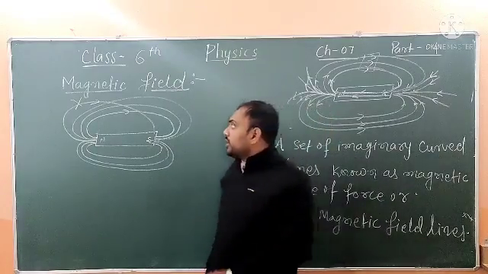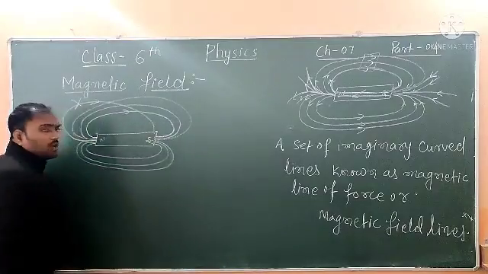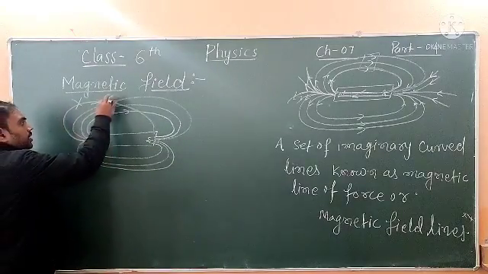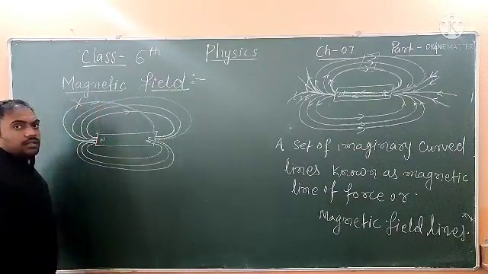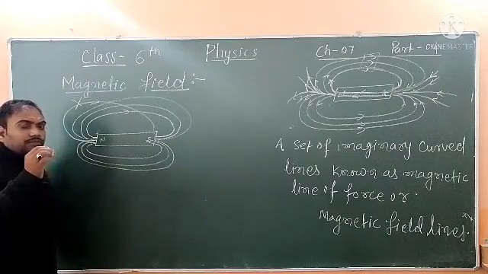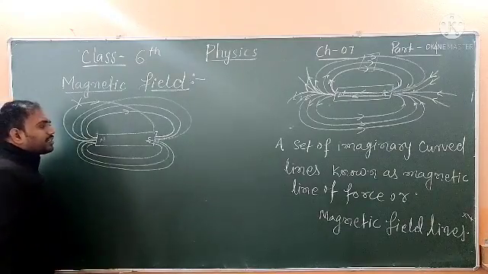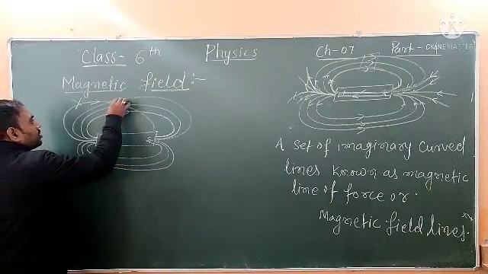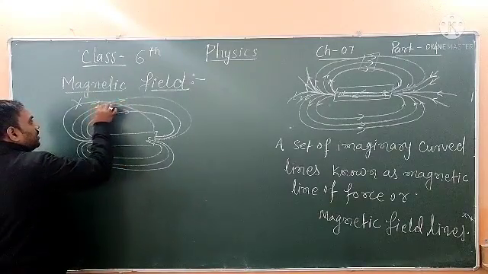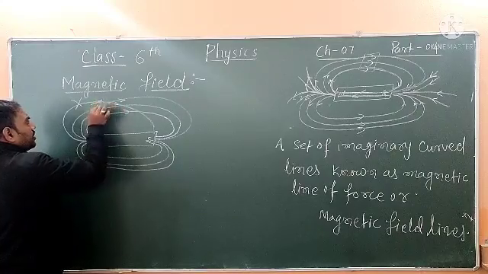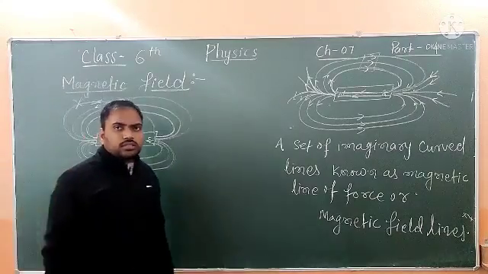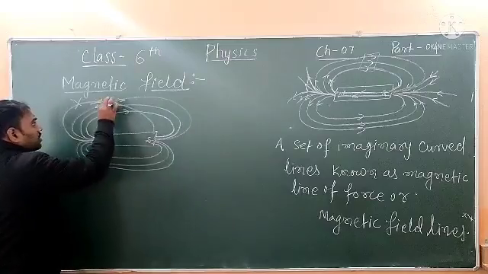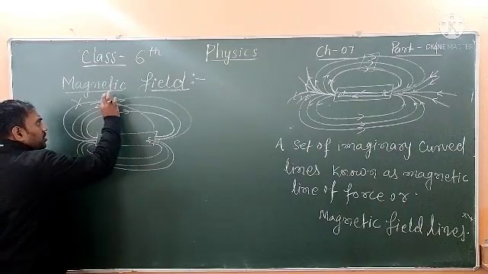Understand, dear: if you put a compass over here, the magnetic needle of the compass will get confused about where to point. It has two directions, here and here. In which direction will it come to rest? In this direction or in this direction?